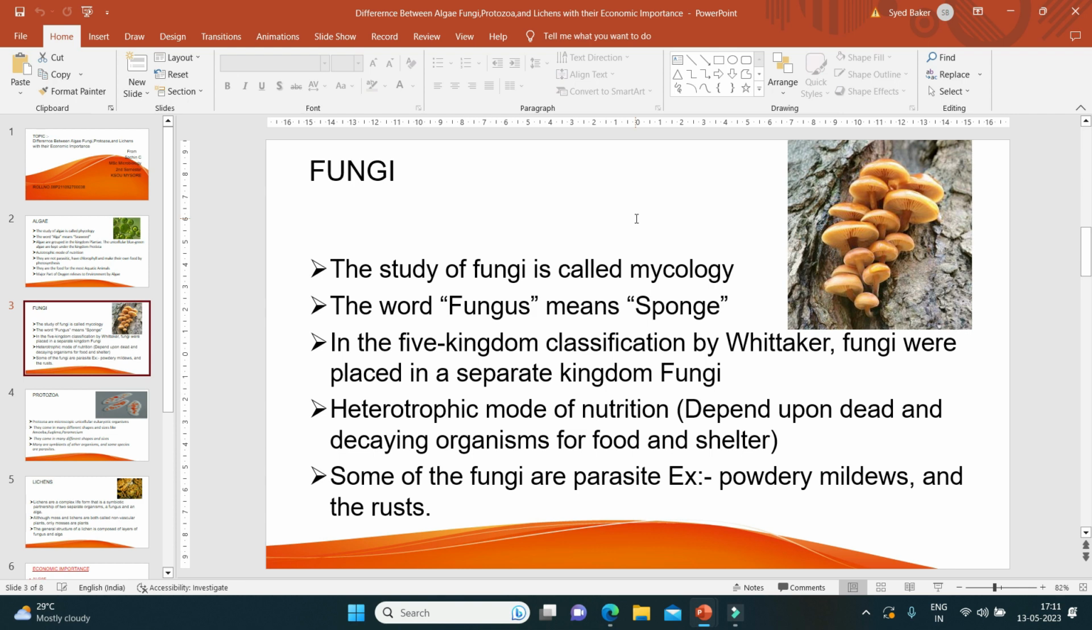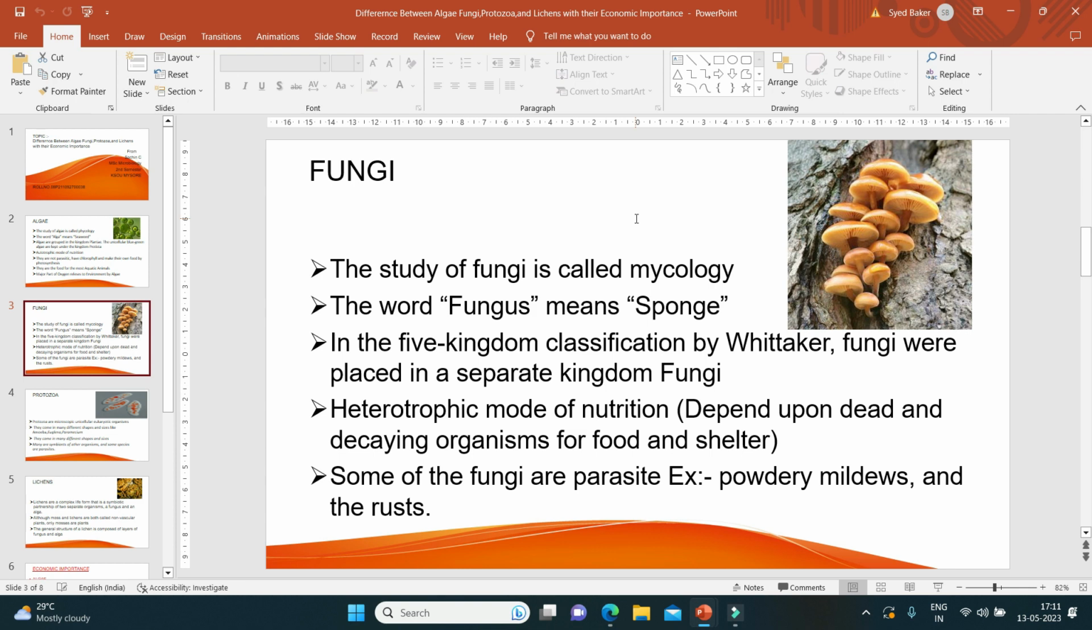Fungi. The study of fungi is called mycology. The word fungus means a sponge. If you take an example like bread mold, it is also an example of a fungus. In Whittaker's five kingdom classification, fungi are placed in a separate kingdom called Fungi.